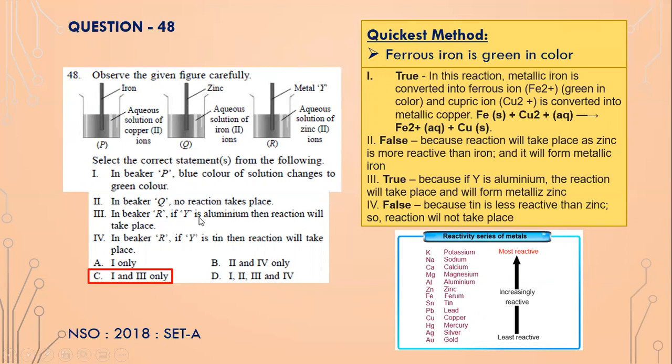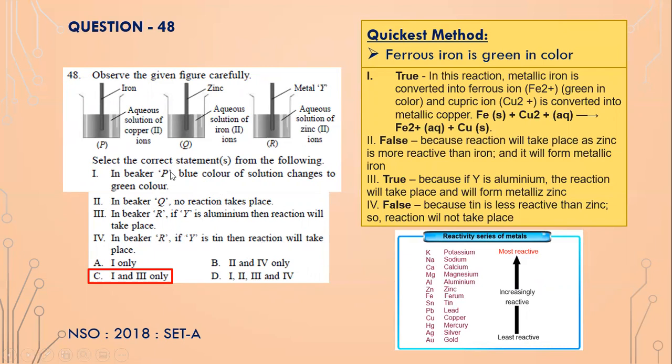In beaker R, if Y is aluminum, then reaction will take place, which is true, isn't it? Aluminum is more reactive than zinc. Aluminum is higher than zinc in the reactivity table. So if Y is aluminum, then it will definitely react with the solution of zinc ions, isn't it? So a reaction will definitely take place. In beaker R, if Y is tin, then reaction will take place. So tin and zinc, tin is lower than zinc in the reactivity table, so no reaction will take place, isn't it?